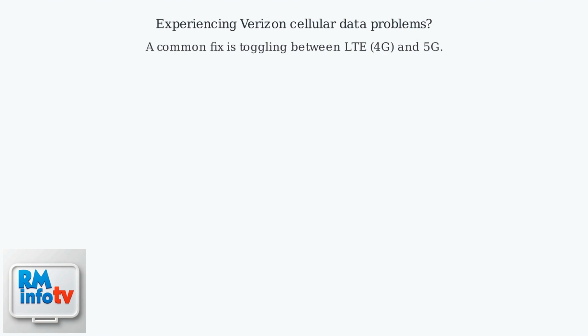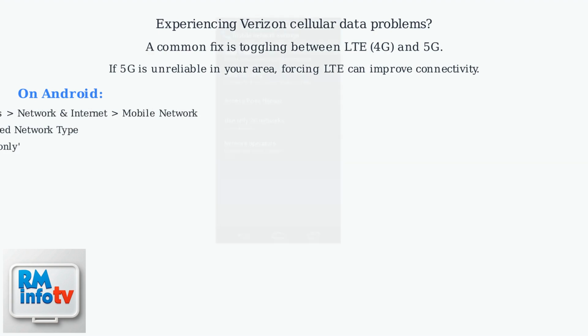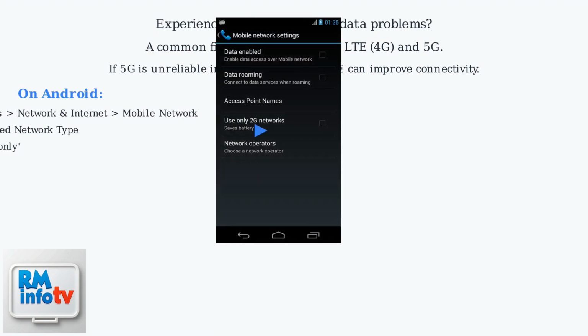Experiencing Verizon cellular data problems? A common fix is toggling between LTE, 4G, and 5G. If 5G is unreliable in your area, forcing your phone to use LTE can improve connectivity. On Android, go to Settings, Network and Internet, Mobile Network, Preferred Network Type, and select LTE only.